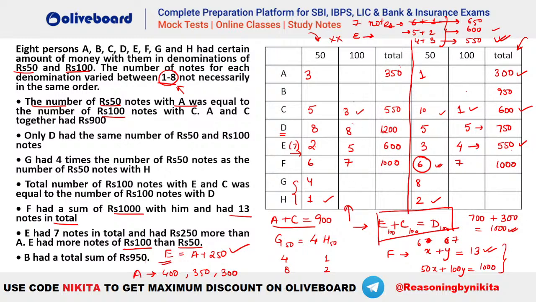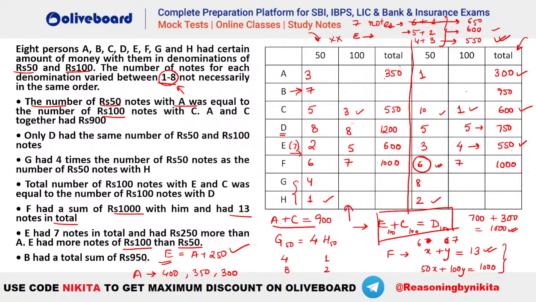Now what is remaining? Let's quickly check. बाकी सब कुछ तो हो चुका है. Let's see. So A plus C is 900. That is also done. E is equal to, this is also done here. Now what is the only value remaining in your B here? 1, 2, 3, 4, 5, 6 is remaining. No, 6 is also there. So this has to be 7 notes, right? So this will be 7 notes in here.